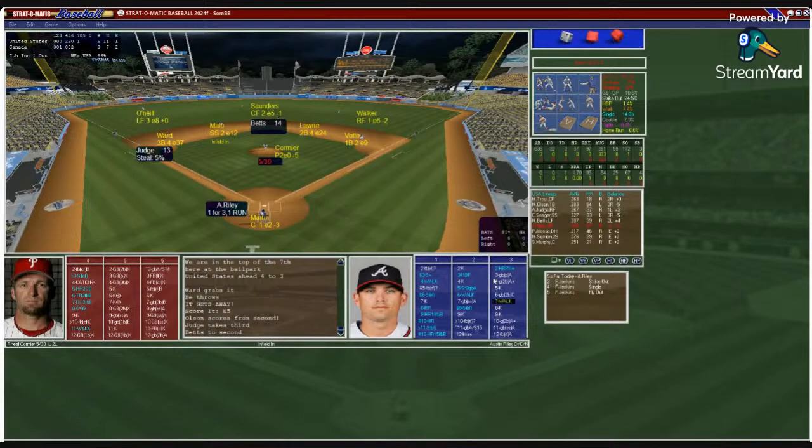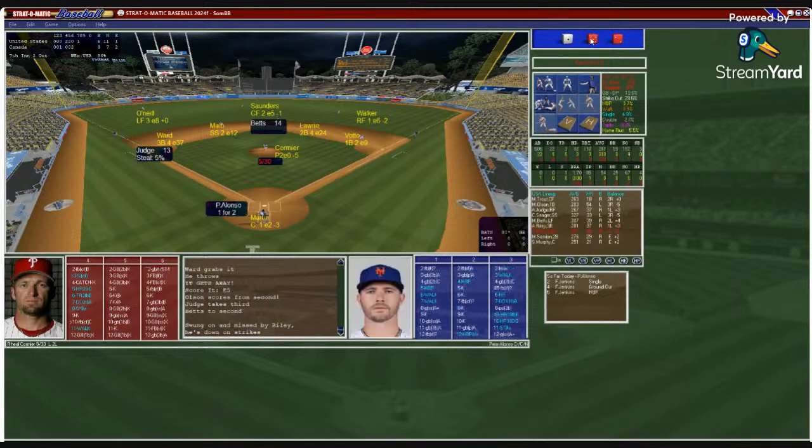So now here's Austin Riley. Let's see if the U.S. can take advantage of the mistake. That's a strikeout for Riley, and there's 2 outs. Here's Pete Alonso, 1 for 2. Martin puts down the sign. Cormier from the stretch.